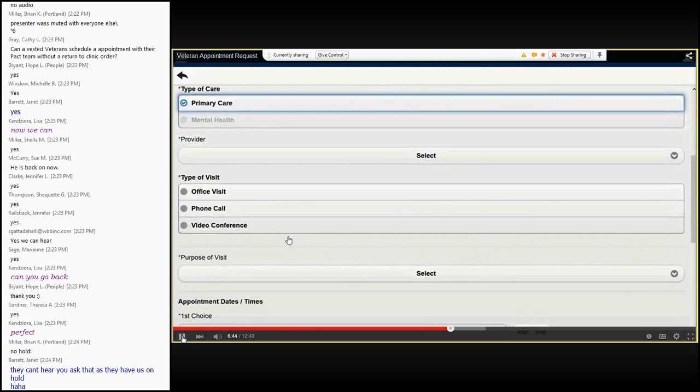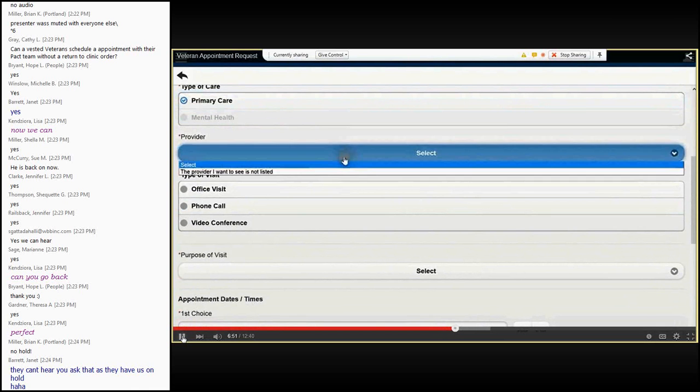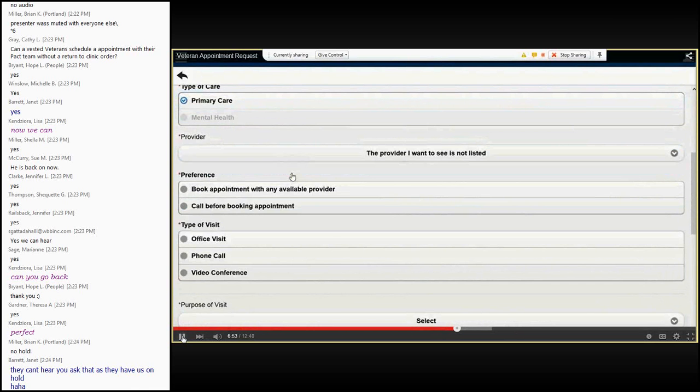Next, users can choose the preferred provider or leave instructions for the scheduler if the desired provider isn't listed. Users must also select the type of visit and purpose of visit.